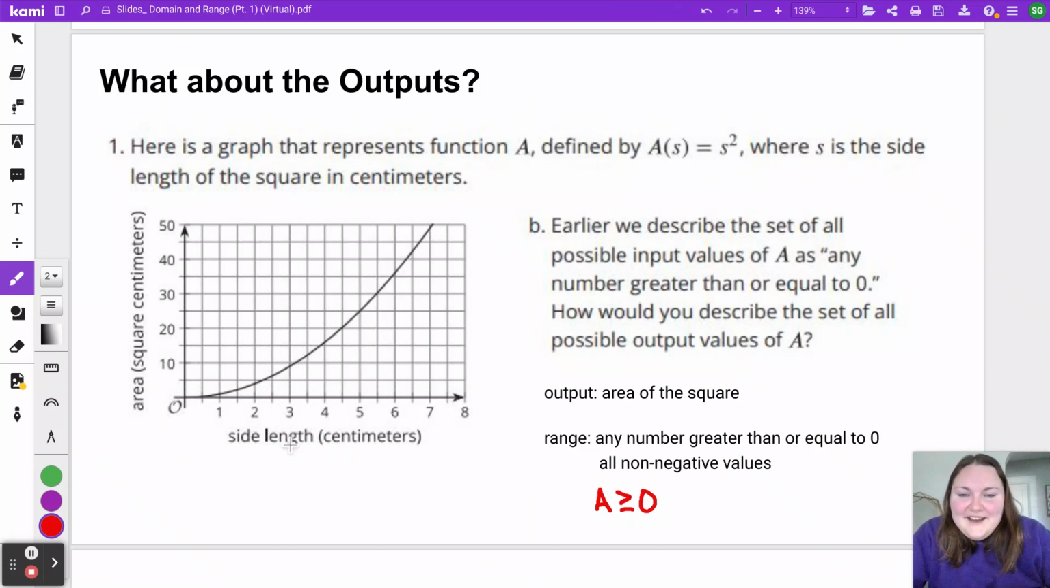Here we had our domain and our range were the same. Both of them we described as any number greater than or equal to 0. Do you think that's always going to be the case, where the domain and the range are the same?